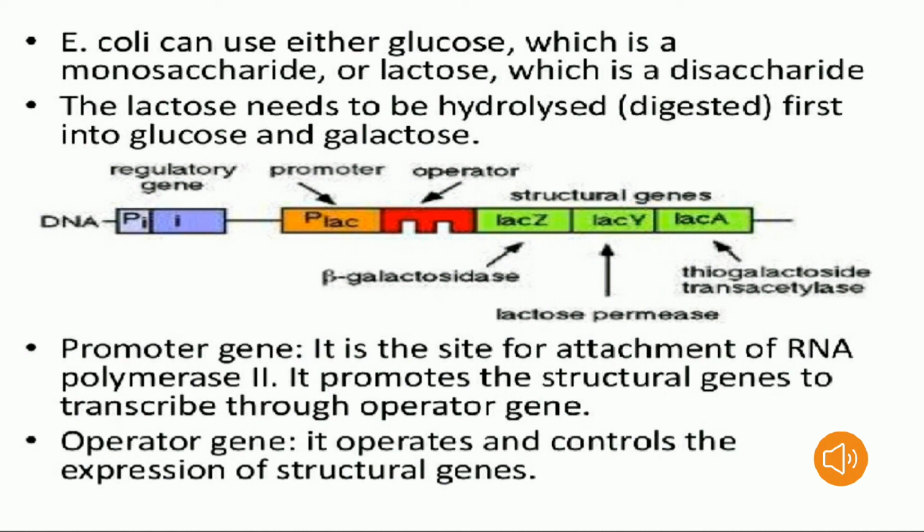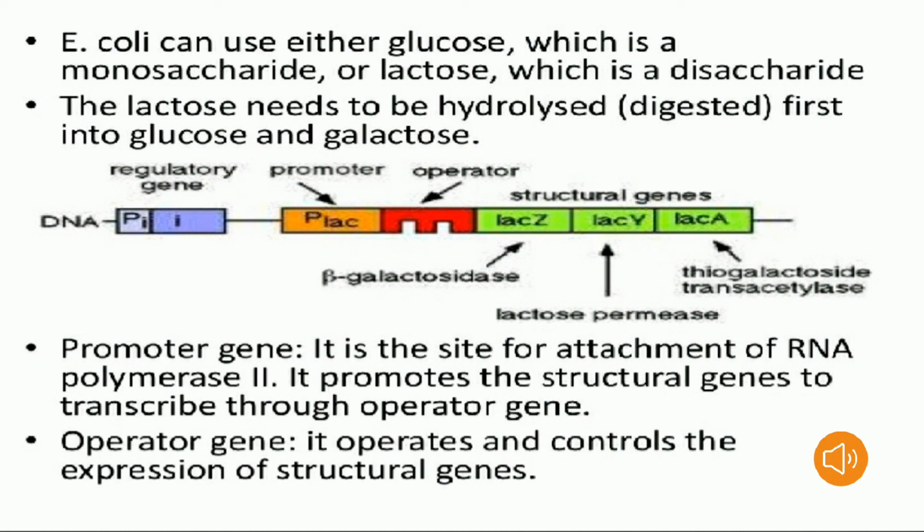See the picture carefully: the sequential arrangement of regulatory gene, promoter gene, operator gene and structural gene in prokaryotes is called the operon concept. The promoter gene, given in orange in the picture, is PLAC, the promoter in the lac operon.